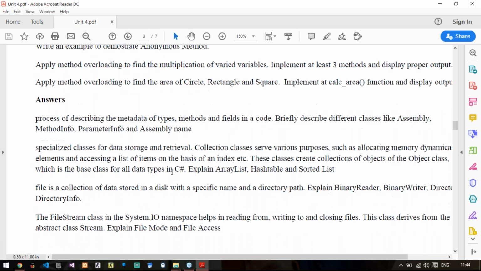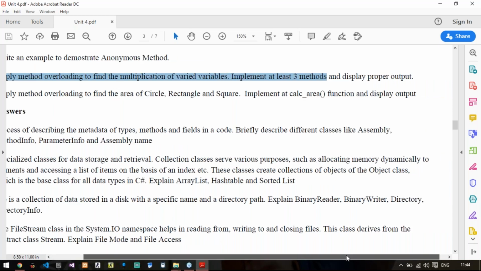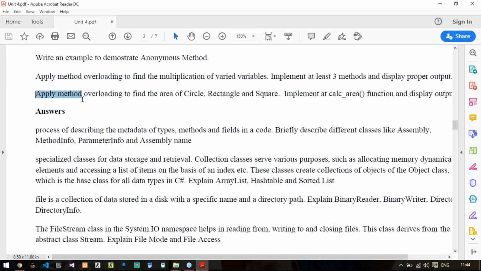Next question, apply method overloading to find multiplication of varied variables. Implement at least 3 methods. This is a repetition of the question from unit number 3, so don't worry, it is already discussed. Again, the last question is a repetition of unit number 3. So don't worry about the same thing. Only it is method overloading, nothing else.